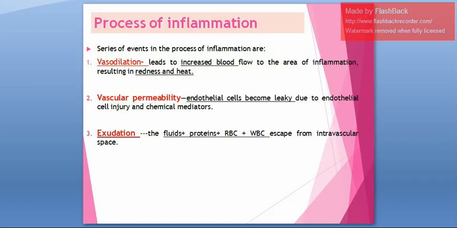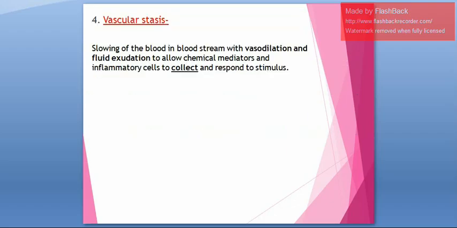So the process of inflammation is, first one is vasodilation, means increased blood flow. Second is vascular permeability, which means release of chemical mediators which will cause cells to become leaky. Then exudates will form, that is excess of fluids, and proteins will start to accumulate. And last one is vascular stasis. Because of all this exudation and vasodilation, there will be stasis of the blood.